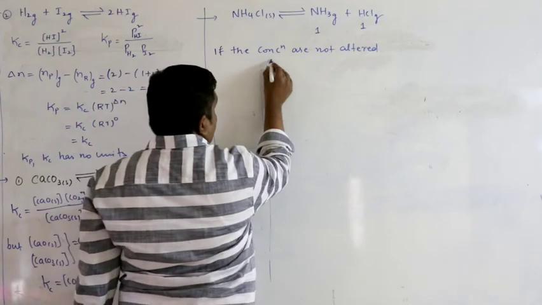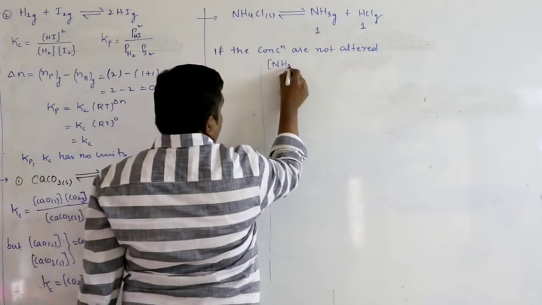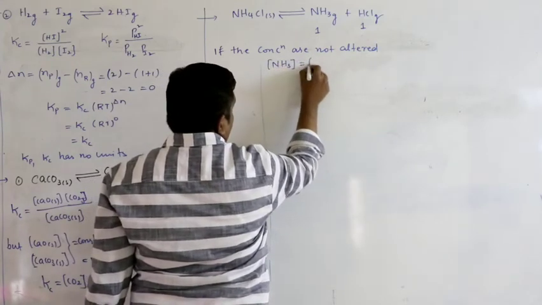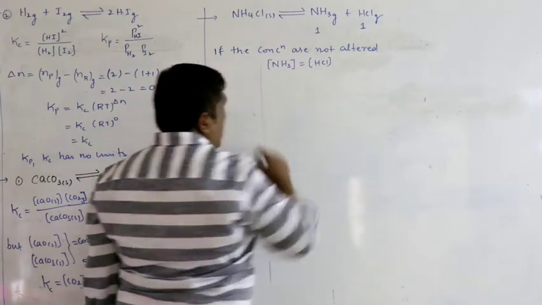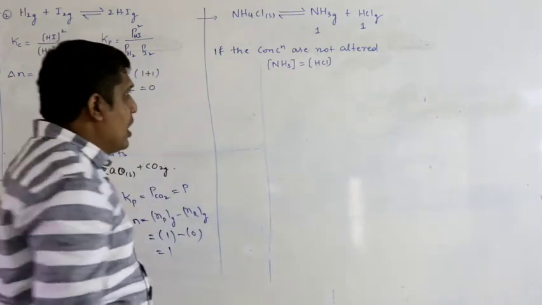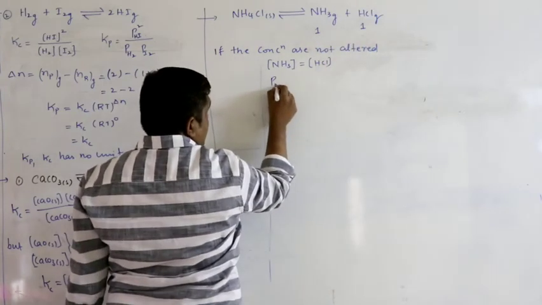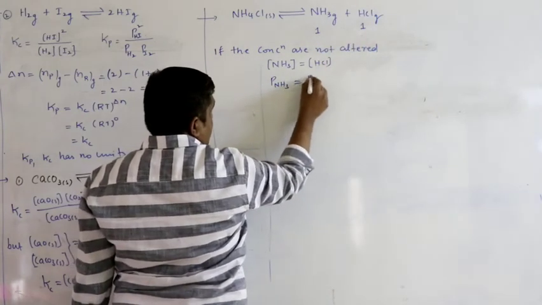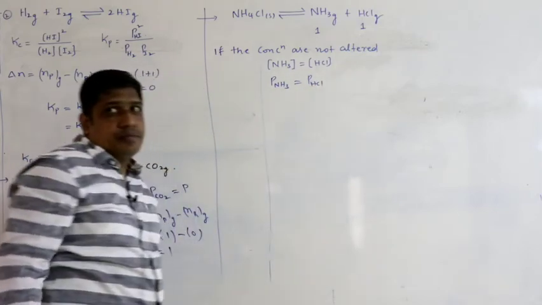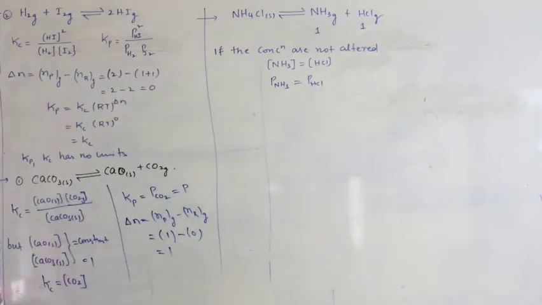That means the concentration of ammonia must be equal to the concentration of HCl. Apart from this, these two are gaseous components. Since they are present in 1:1 ratio, their partial pressures must be equal.